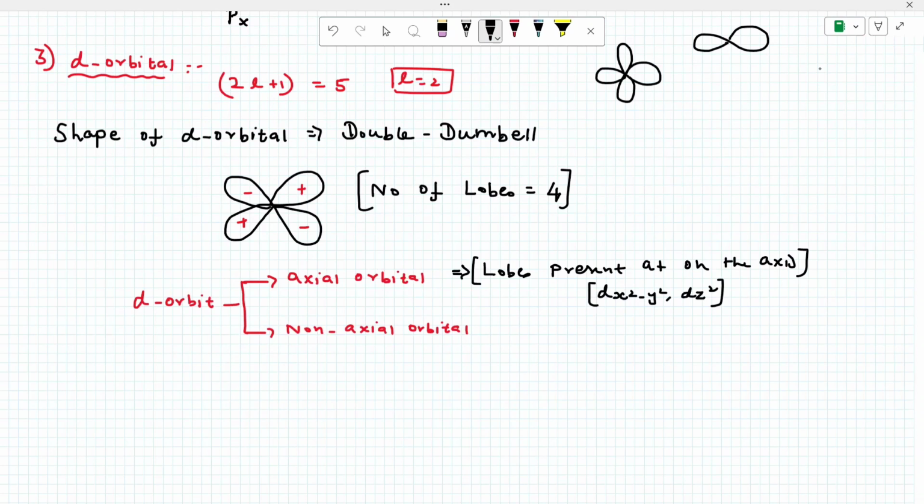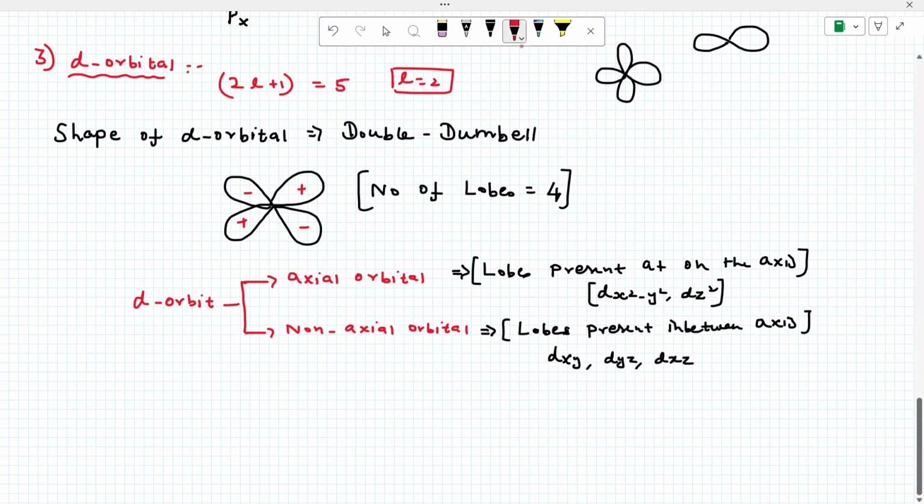The lobes present in between the axes, very important, please note, we call non-axial. The answer is dxy, dyz, dxz.